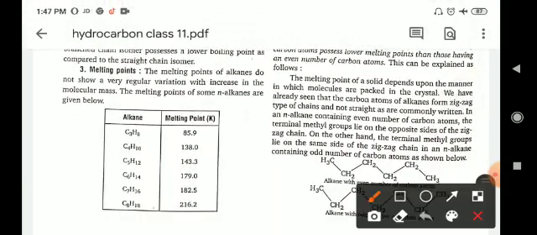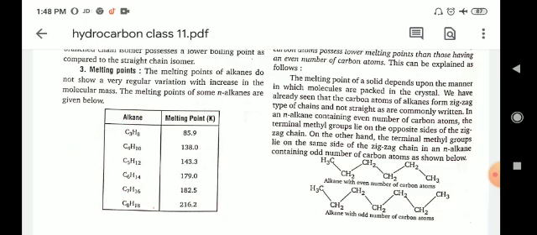Melting point. The melting points of alkanes do not show a very regular variation with increase in the molecular masses. Why? The melting points of some alkanes are given below here.